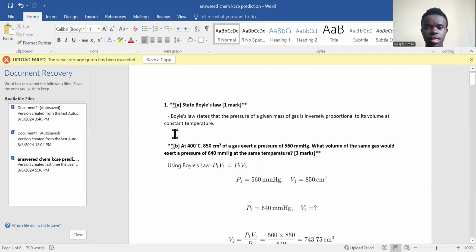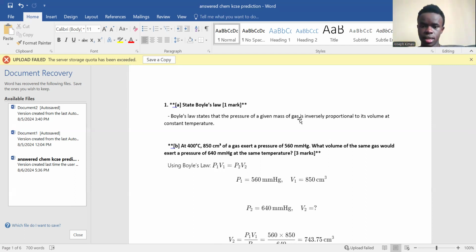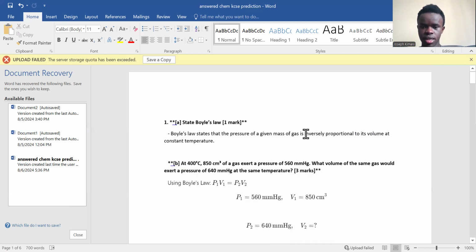You remember this law, yeah? Boyle's law is the law that states that the pressure of a given mass of a gas is inversely proportional to its volume at constant temperature. Mark this word, inversely. Mark those two words: inversely proportional to its volume at constant temperature. And this makes sense. Why?